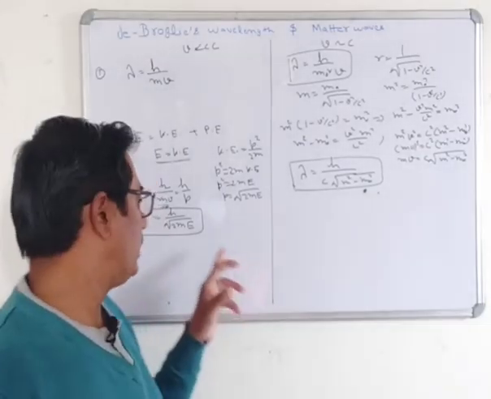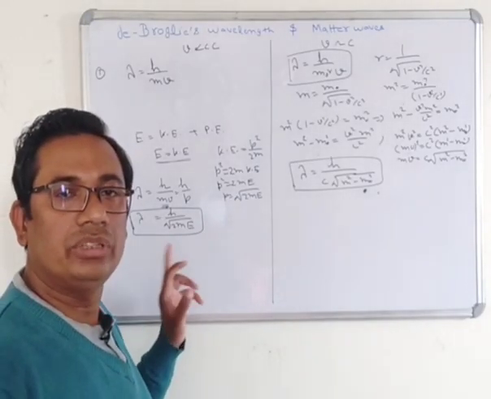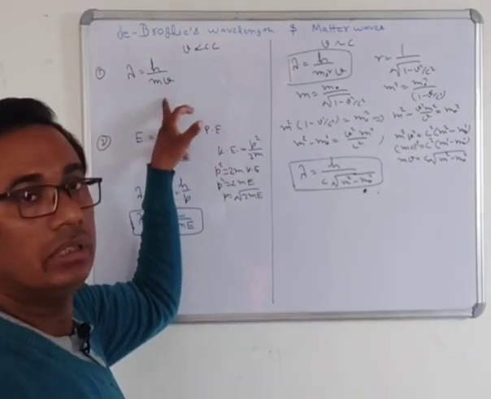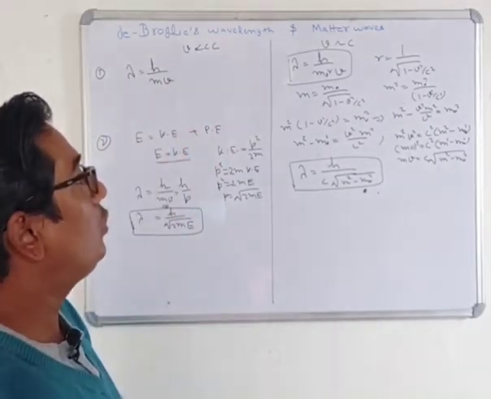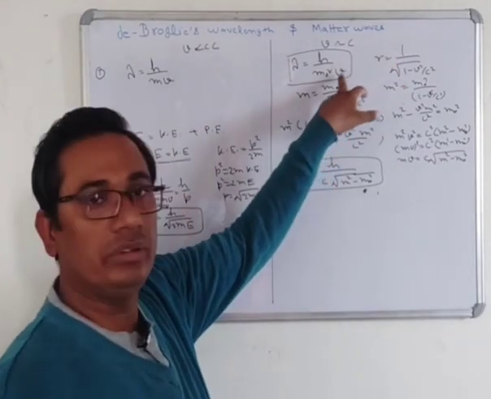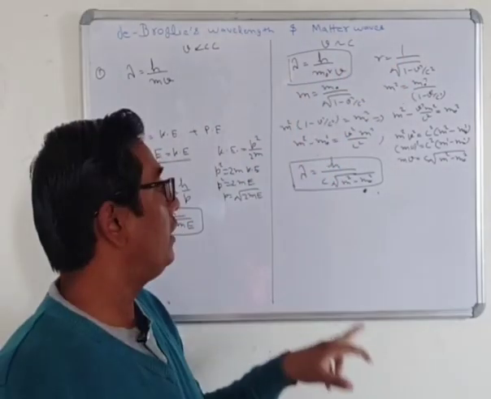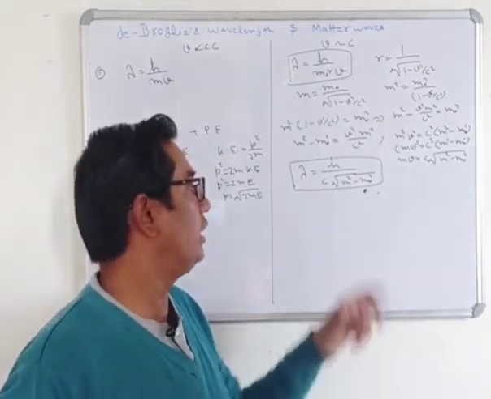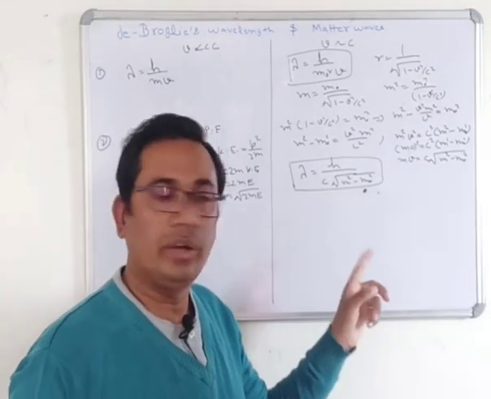When the energy is given, then you will use this formula. And when the velocity is given, then you will use this formula. And also when the velocity is of the order of the velocity of light, you will use this formula. And when moving mass and rest mass are given, then you will use this formula.